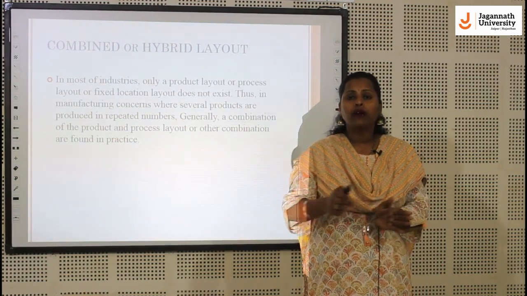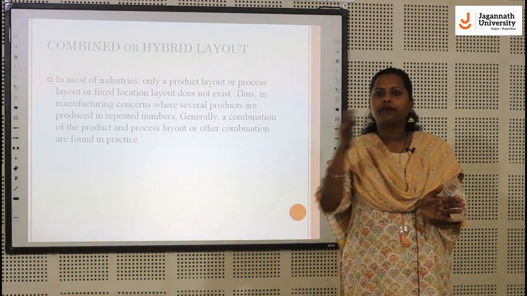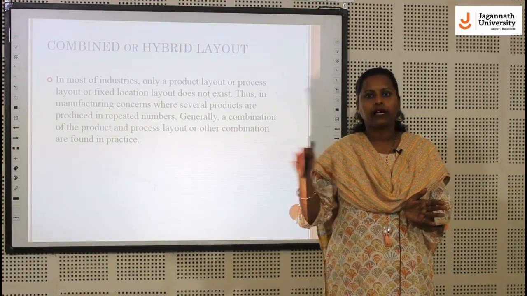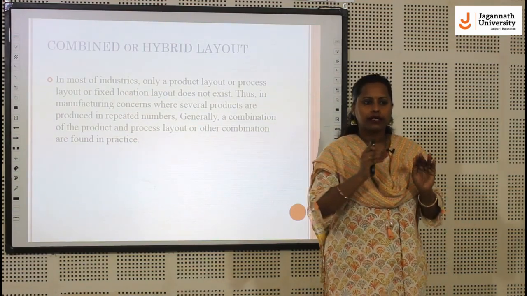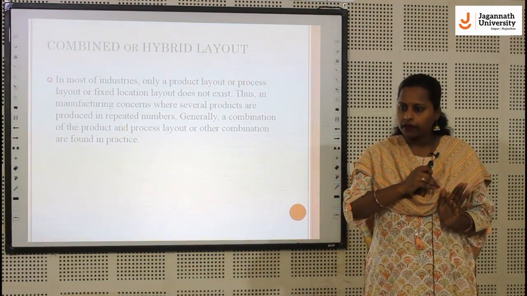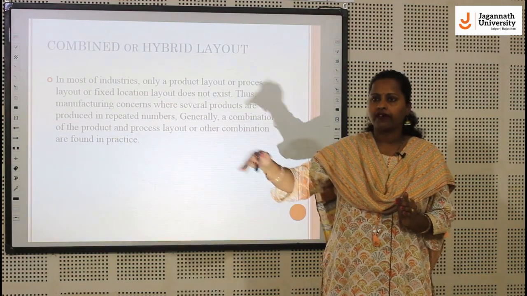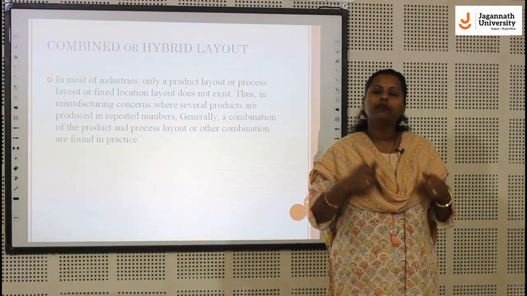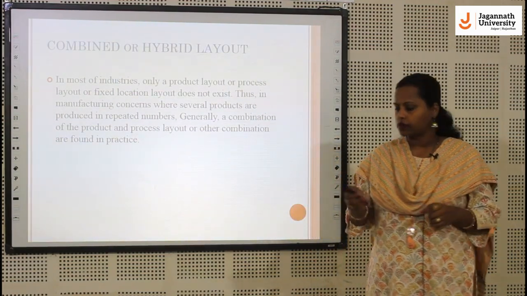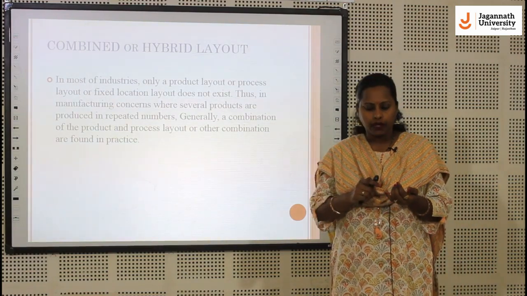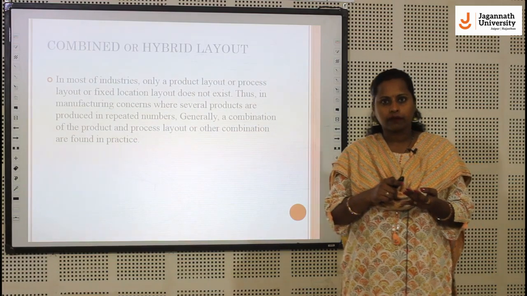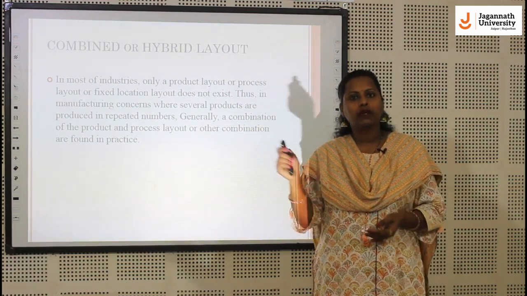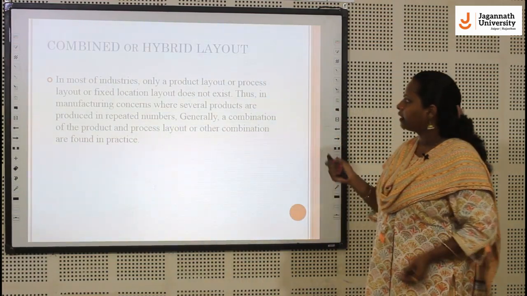So we have to arrange such types of assembly lines that we can see the mixture: from the horizontal side we can see the product line layout, and from the vertical side we can see the process layouts. When the demand of product is very high and the organization is big, we can use the mixed or hybrid type of layout.